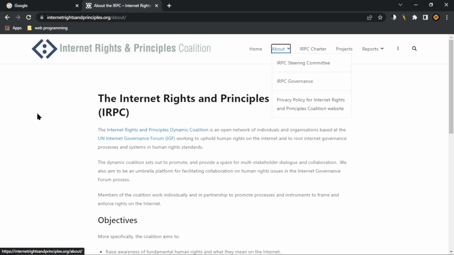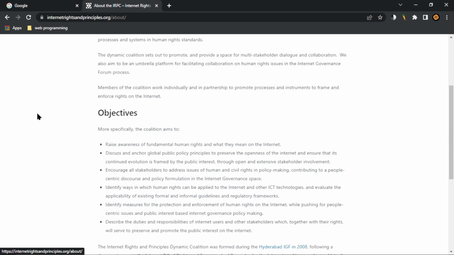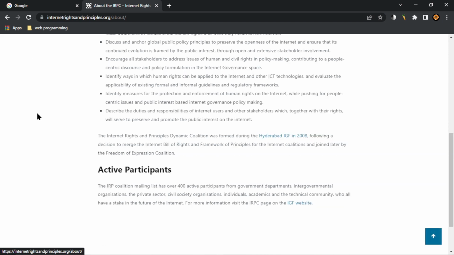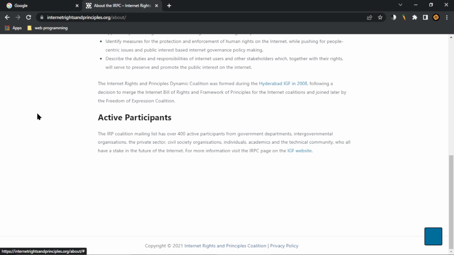Heading more specific. Heading level 3, objectives. Okay, of course the text is good. No argument with this. More specific list. Black square, ensure stakeholder. Black square, contributing to. Black square, evaluate. Black square, pushing for rights. Out of list. Heading left, the intergov academic information, visit the link. Scroll to top. Content info landmark, copyright 2021, visited link Internet Rights and Principles. Main landmark information, visit the page content link. Scroll to top.